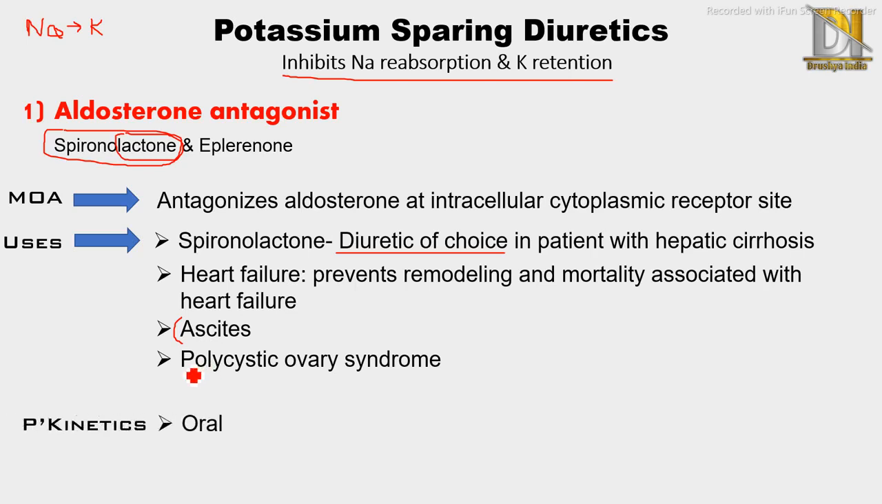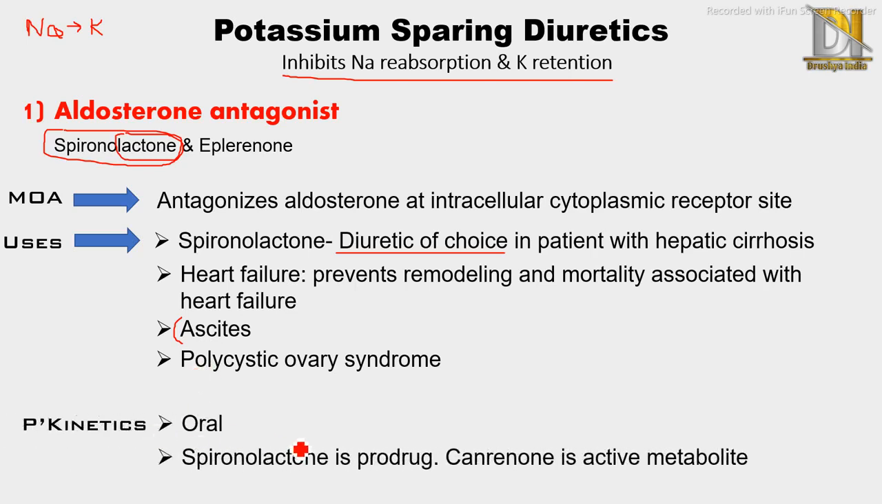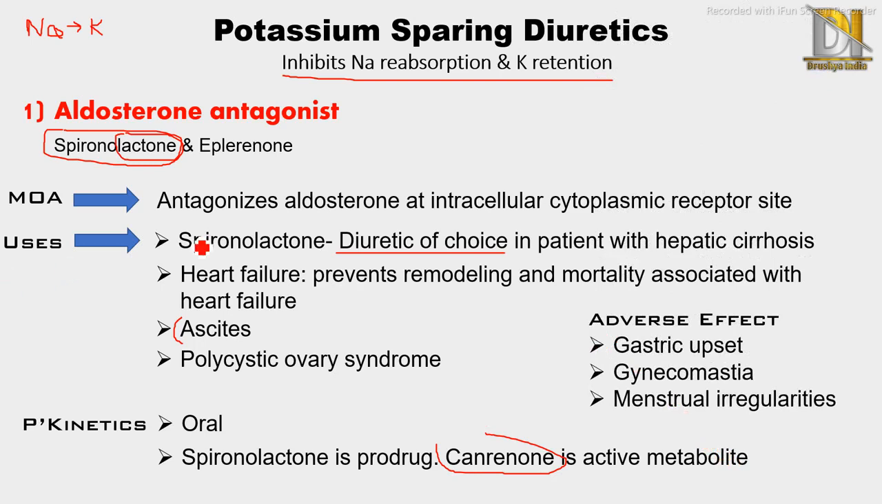They are administered orally, and spironolactone is a prodrug, which means it will not show any effect till it is converted to its active metabolite, and its active metabolite is canrenone. Then its adverse effects: gastric upset, gynecomastia, and menstrual irregularities. Gynecomastia is a common adverse effect related with steroids, and as spironolactone is a steroid, it will show gynecomastia.